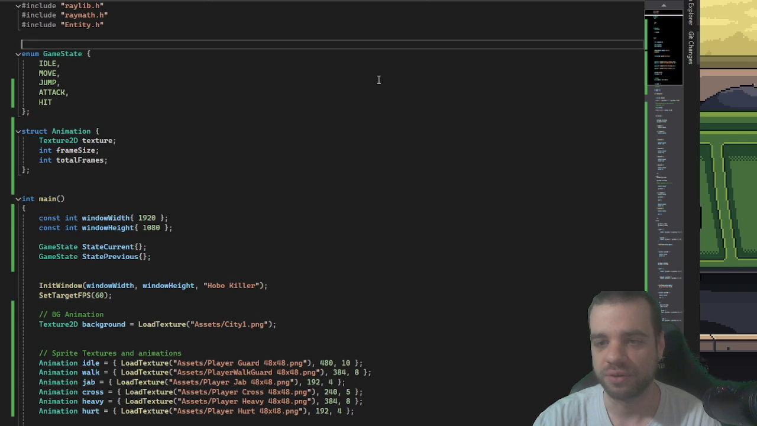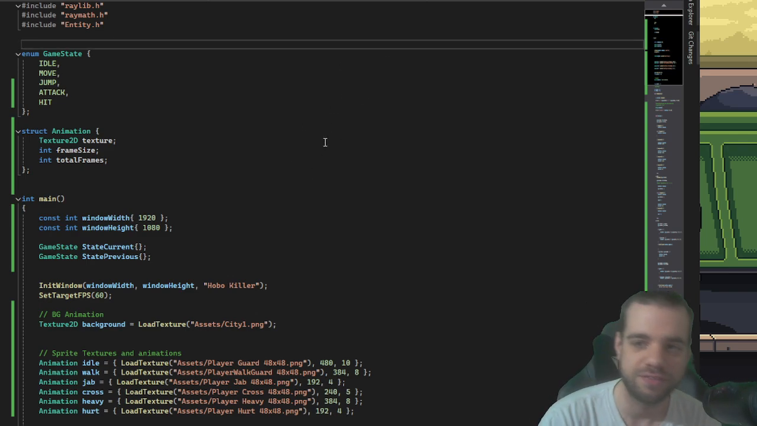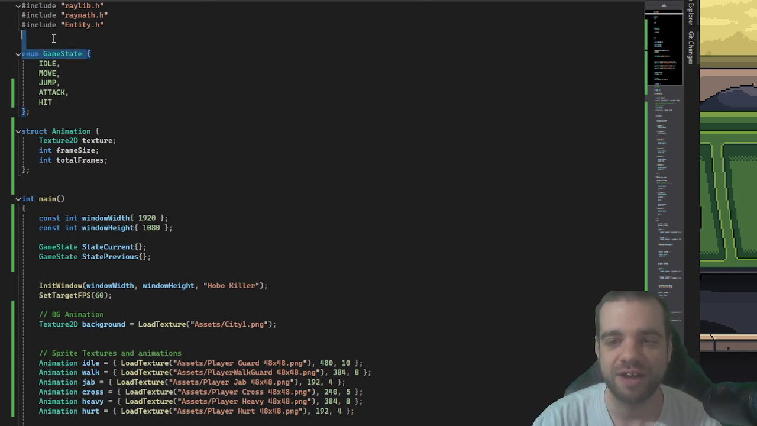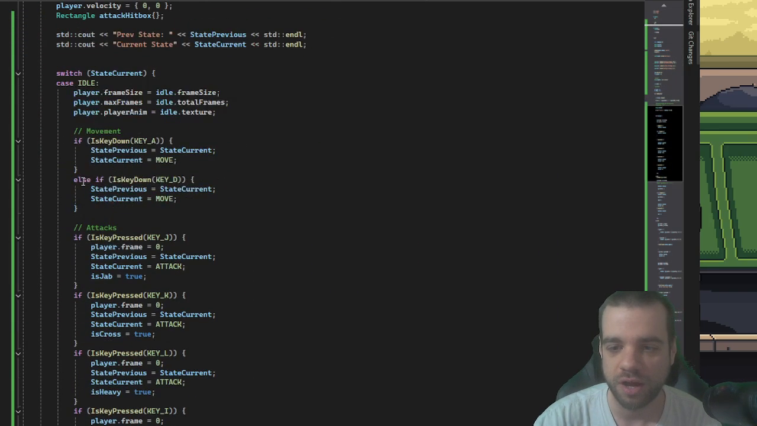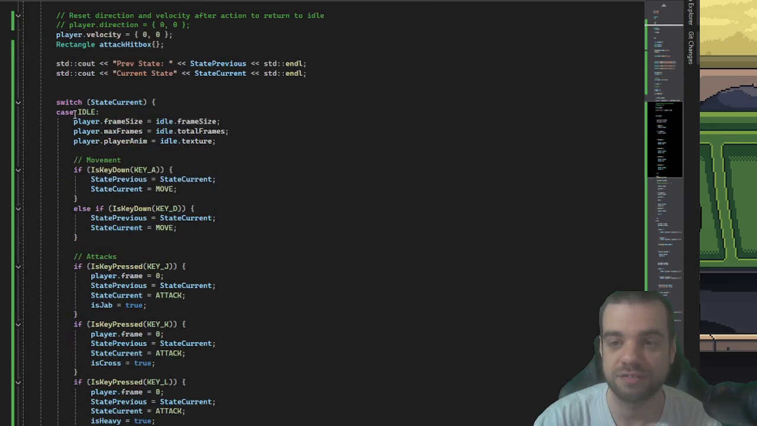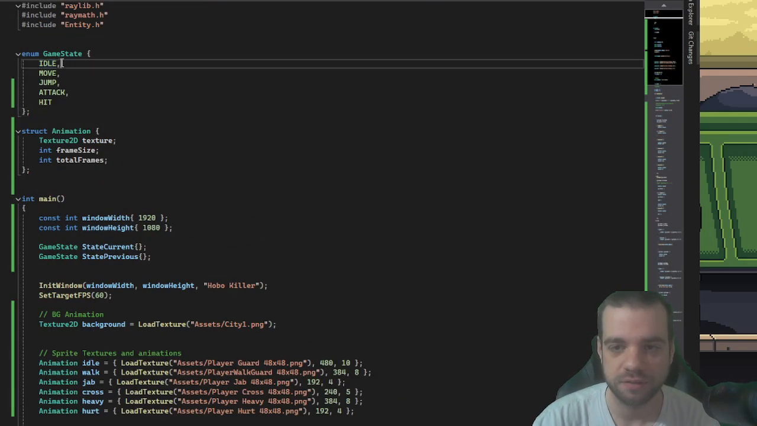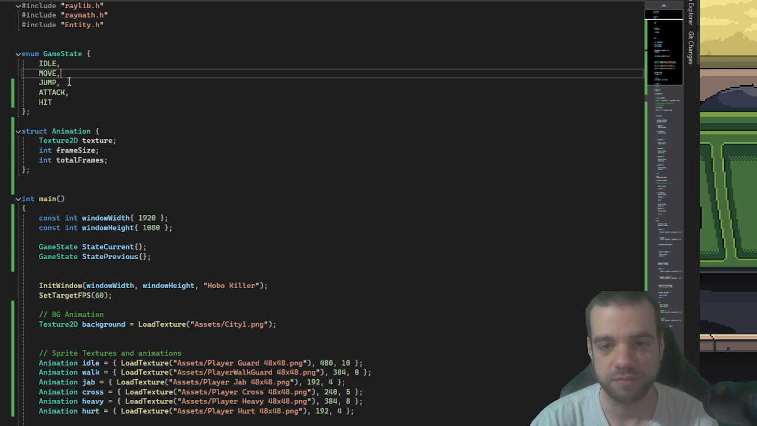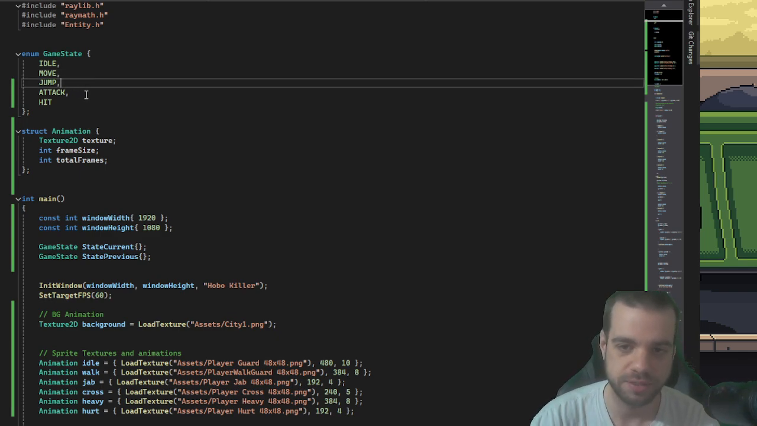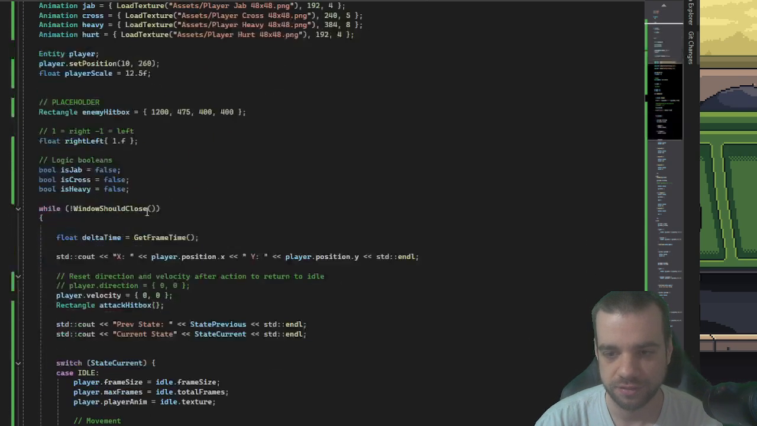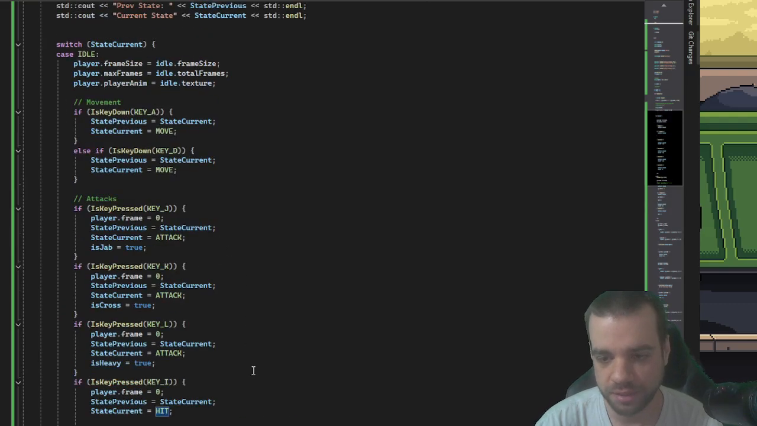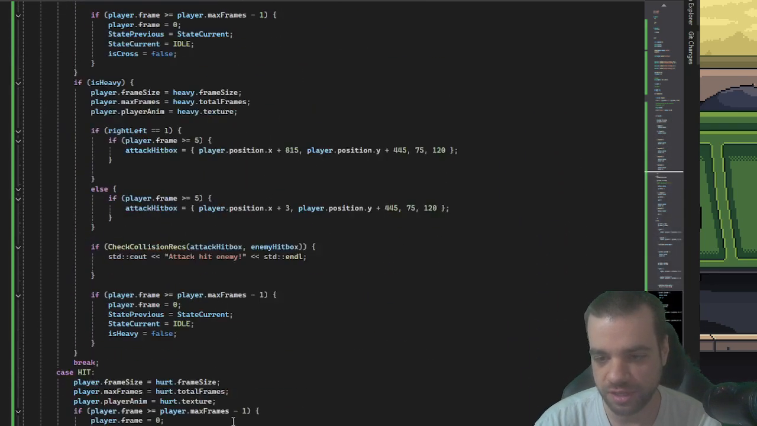And so let's get into the code. First, this is Hobo Killer, my new game Hobo Killer. It's a fighting game. We're going to start, we've got the different game states, and we work on a switch case statement system. So different states, for example, idle, doing nothing, moving the character, jump, have not implemented yet, attack, and hit. Jump and hit have not been implemented yet. However, the animation for hit and the transition to the hit case has been implemented.